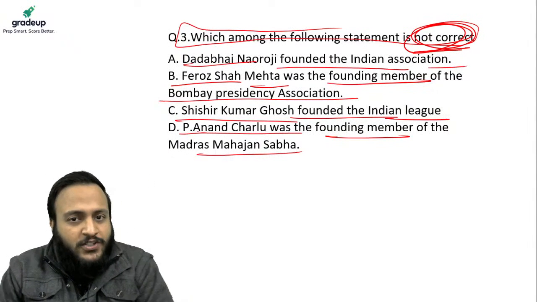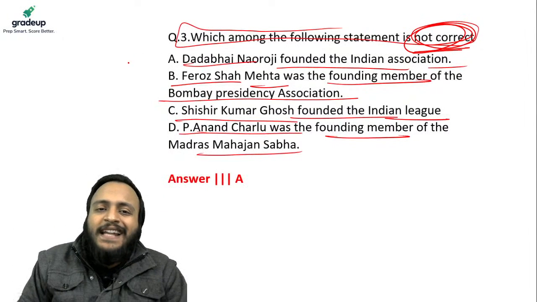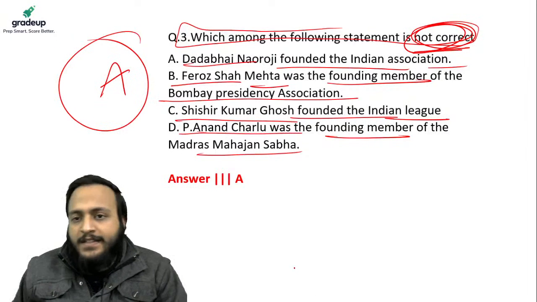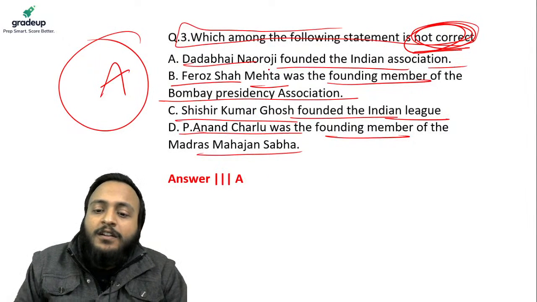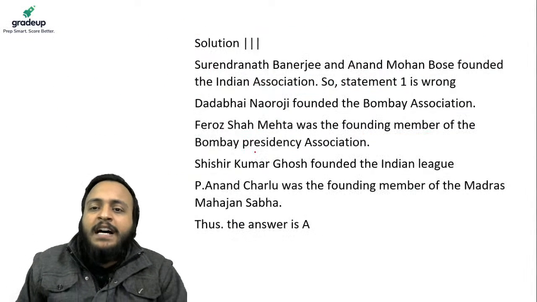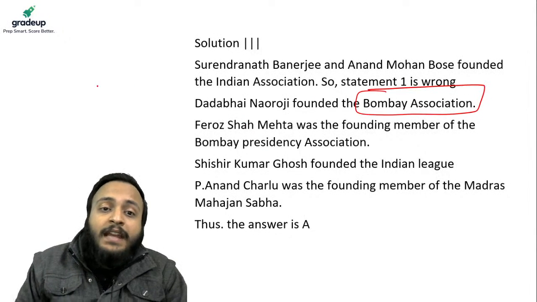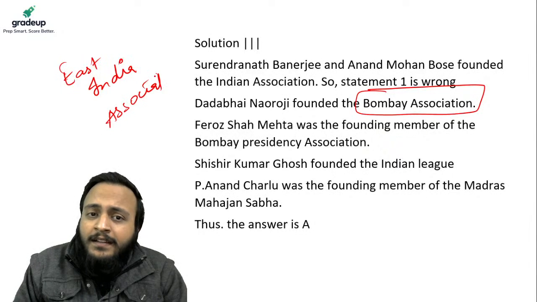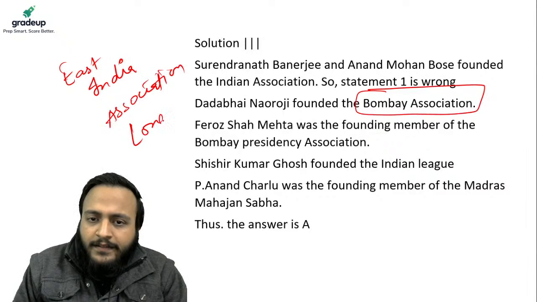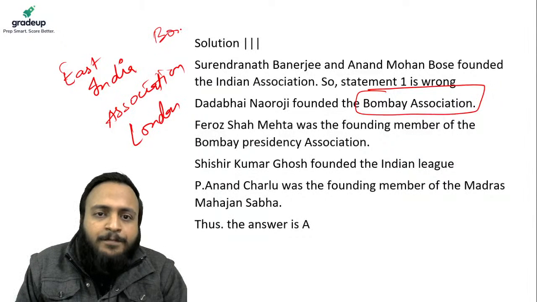Okay guys, so try to answer this question very quickly, and I think most of you have answered. So let's check the solution to this question, guys. Statement A is wrong. And why so? Because we know that Dadabhai Nauroji was associated with the Bombay Association and East Indian Association in London, right? And Dadabhai Nauroji was associated with the Bombay Association as a founder member.